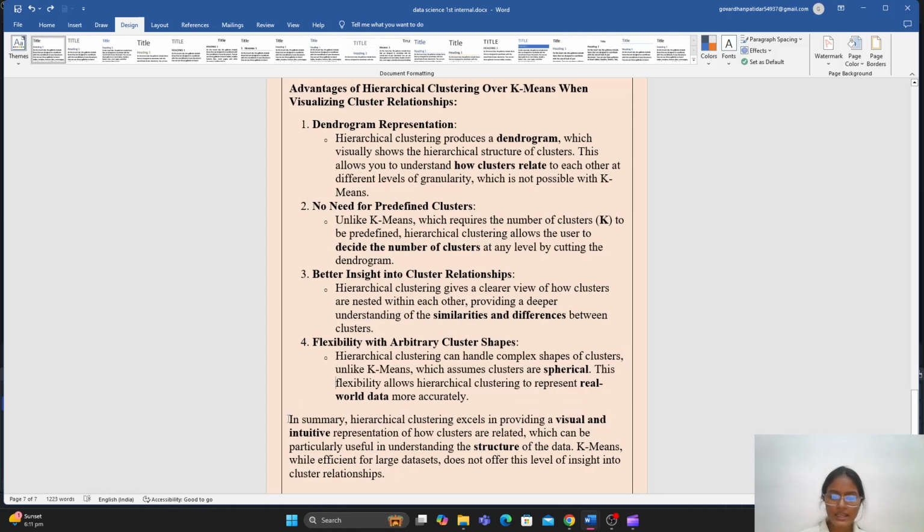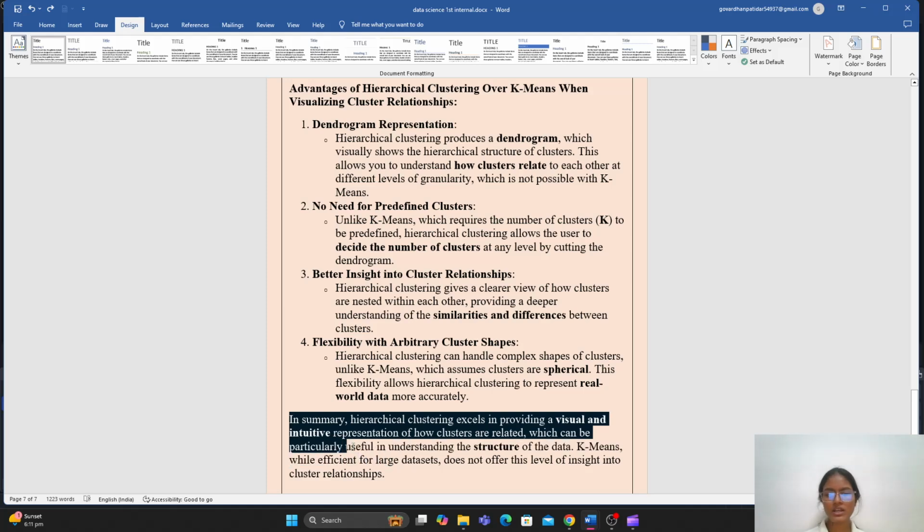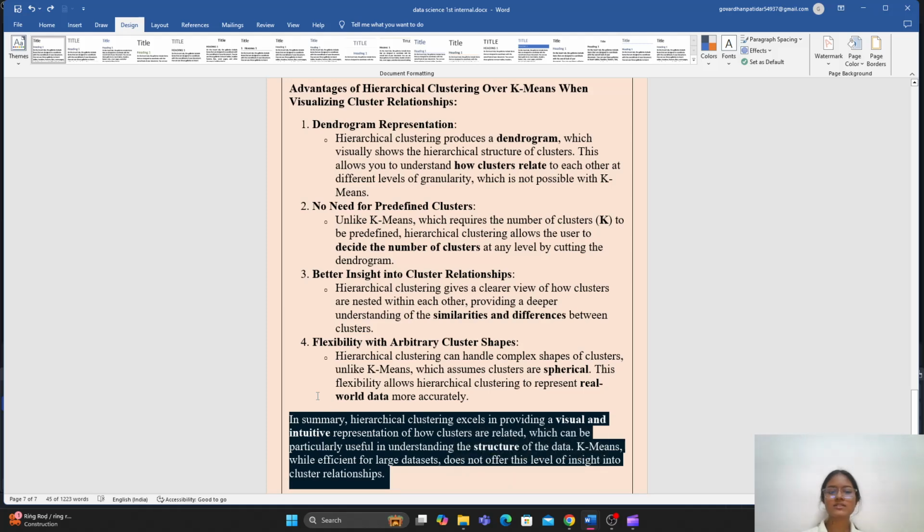In summary, hierarchical clustering excels in providing a visual and intuitive representation of how clusters are related, which can be particularly useful in understanding the structure of the data. And k-means, while efficient for large data sets, does not offer this level of insight into cluster relationships.